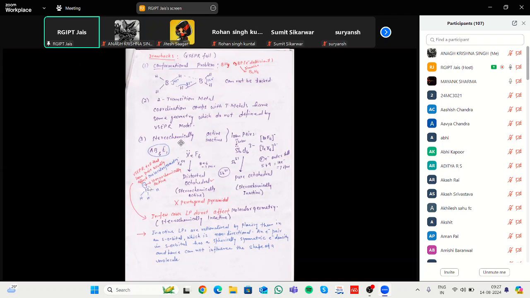Valence bond theory tells about hybridization, which means mixing of atomic orbitals. In the case of ammonia, it forms sp3, which means 3 bond pairs participate with one lone pair on ammonia.